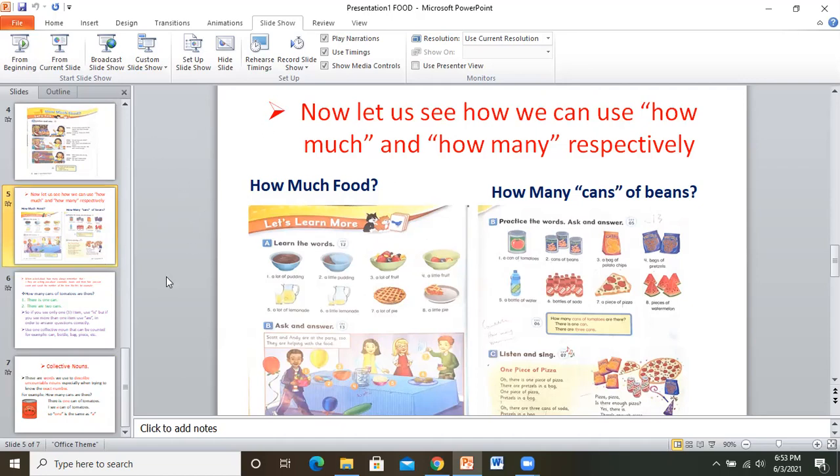You're simply going to make sentences on pictures number 1 to number 8. You make a question and an answer. For example, how many cans of tomatoes are there? You make the question and write the answer.